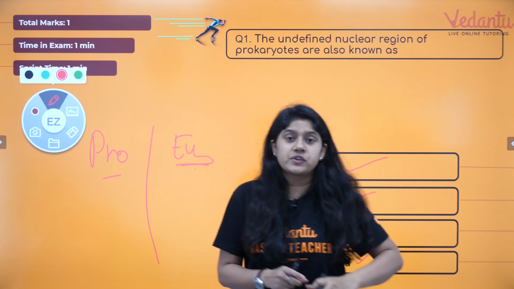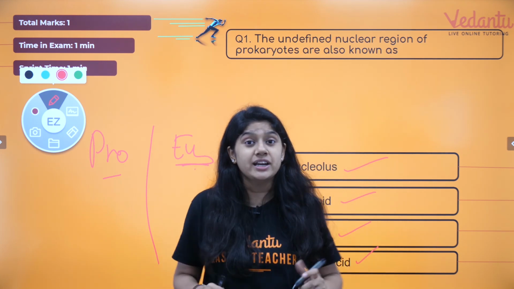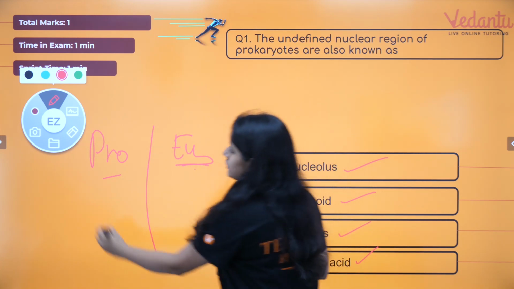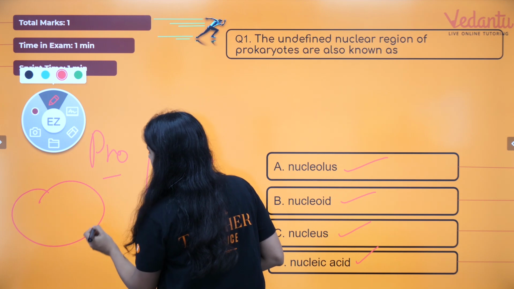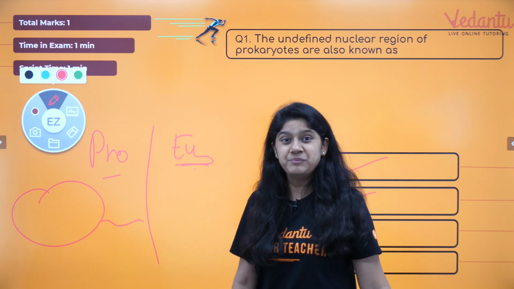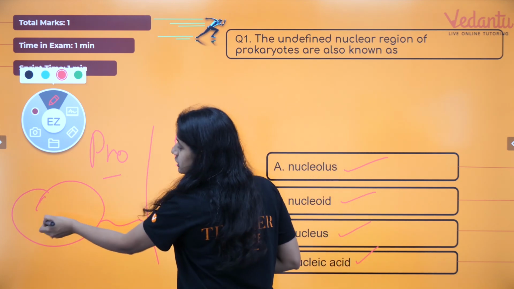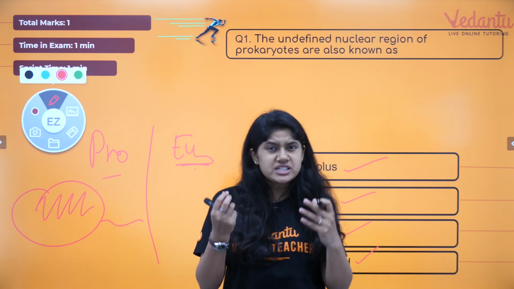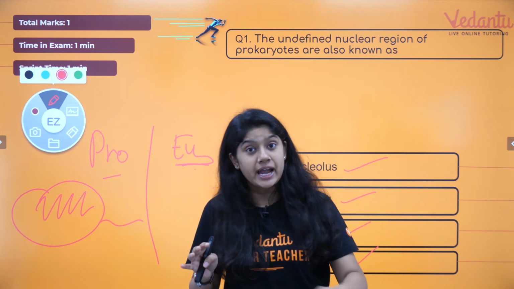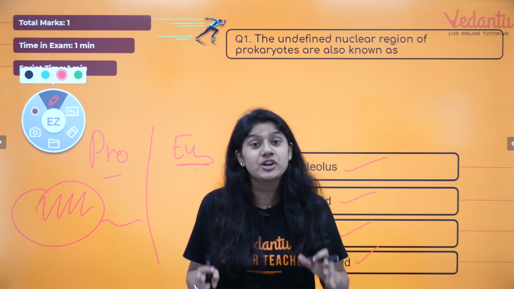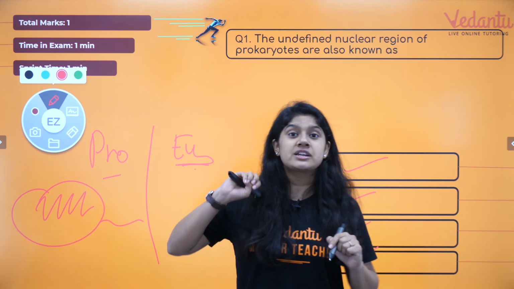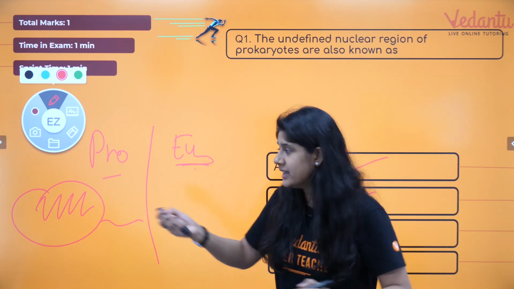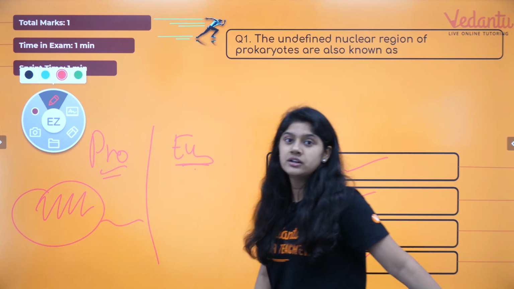The major difference between a prokaryote and a eukaryote is that prokaryotes do not have a nucleus. I always draw this diagram of a bacteria. It's a round bacteria with a tail, and of course it has its nuclear material in between. The genetic material is not inside a proper shaped structure, but rather it is just spread out inside the body of the animal. Hence they are called prokaryotes.